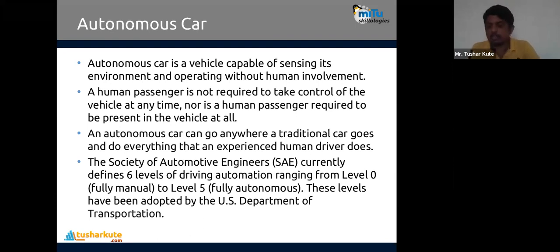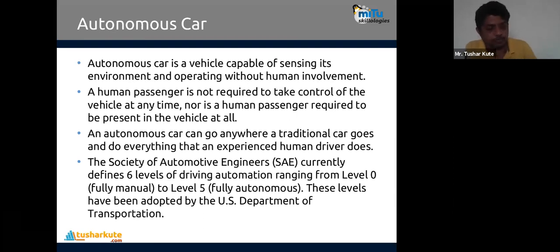Already we have manually driven cars. They are given almost all the human applications autonomously. Intelligence is given, and lots of sensors are present. Again, you can go to YouTube to check all of these cars. Tesla is working completely on development of a fully automated car.